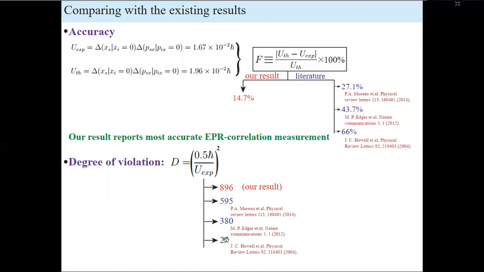And these are the numbers in the literature. And we do find that we are reporting the highest degree of violation, or the observation of the tightest position-momentum EPR correlation. And from these points, we can say that the intensity-based measurements are doing a better job than the coincidence-based measurement in the context of EPR.